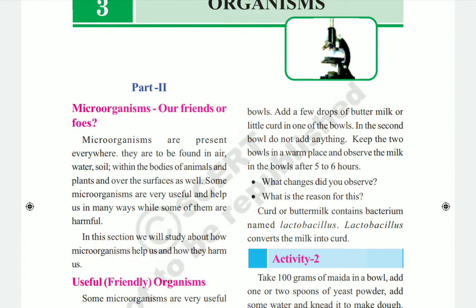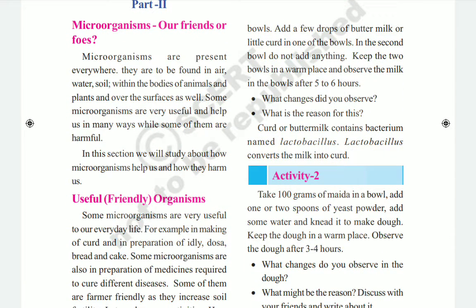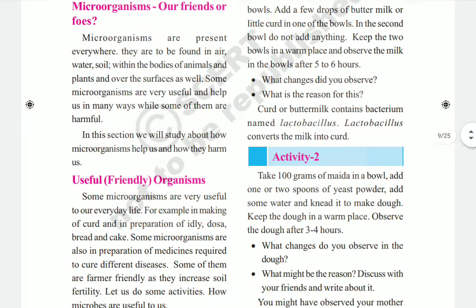They are also within the bodies of animals and plants and on their surfaces. Some microorganisms are very useful and help us in many ways, while some of them are harmful. So among the microorganisms, some are helpers to us and some may be harmful to us also. In this section we will study how microorganisms help us and how they harm us. So what are the useful microorganisms and how they help us, today we are going to know.